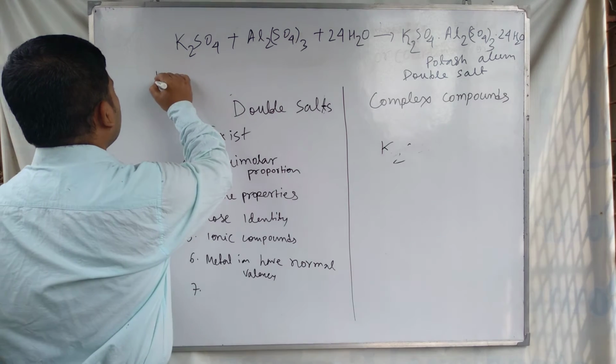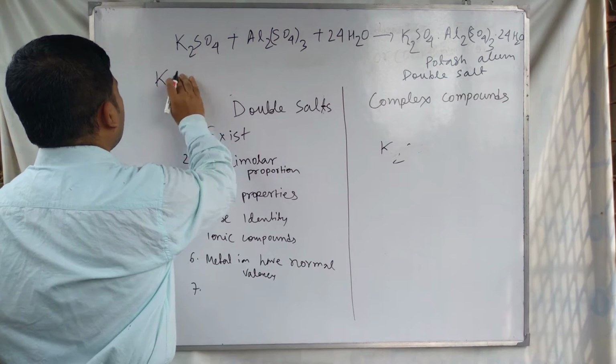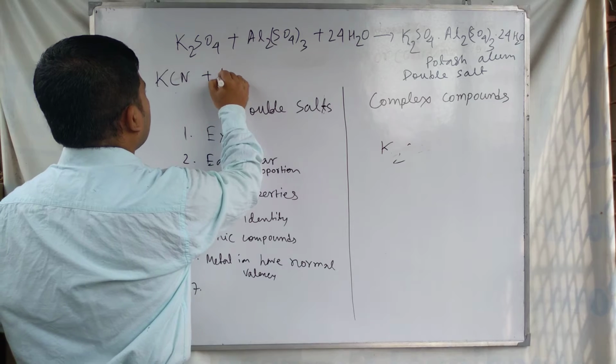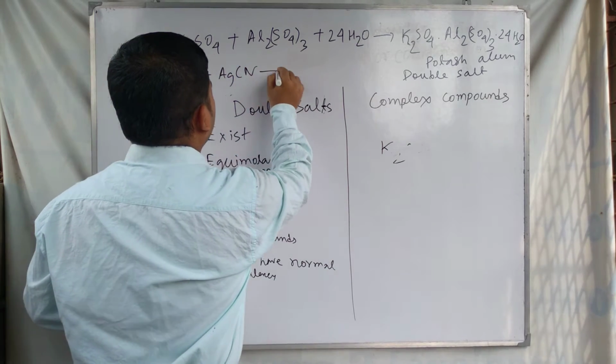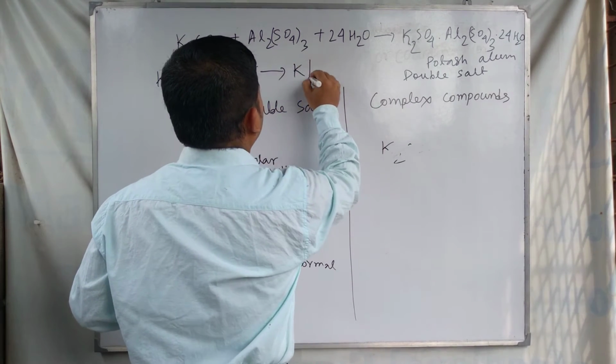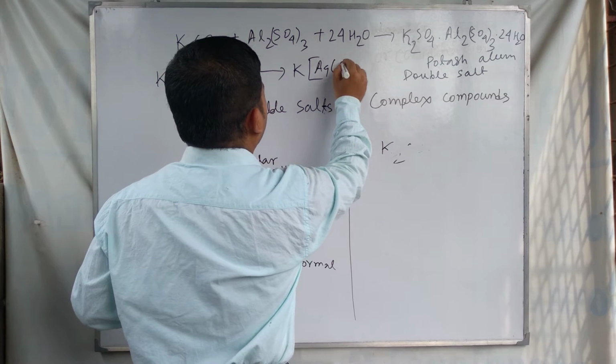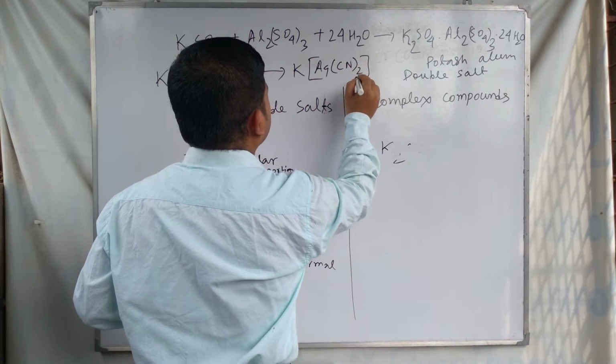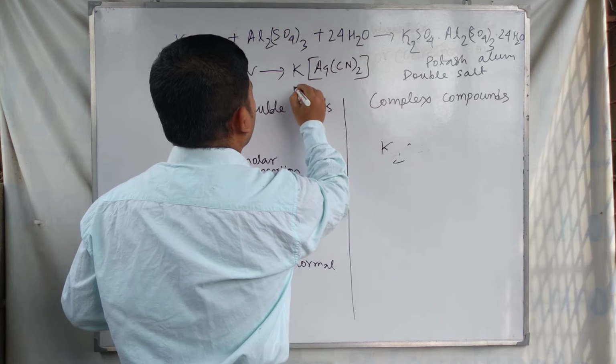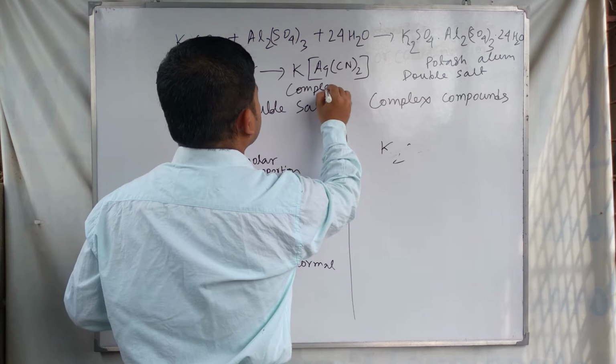Similarly, if we mix two salts, potassium cyanide and silver cyanide, it forms K[Ag(CN)2]. This is called a complex compound.